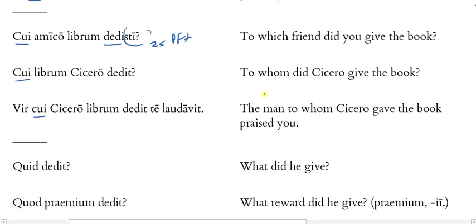How do I tell the difference? Well, wherever I see the question marks, I know I've got interrogatives. So these first two have to be interrogative pronoun or adjective. Which one of them accompanies a noun and agrees with it in case, gender, number? Qui, as we have seen, is dative, singular and masculine.